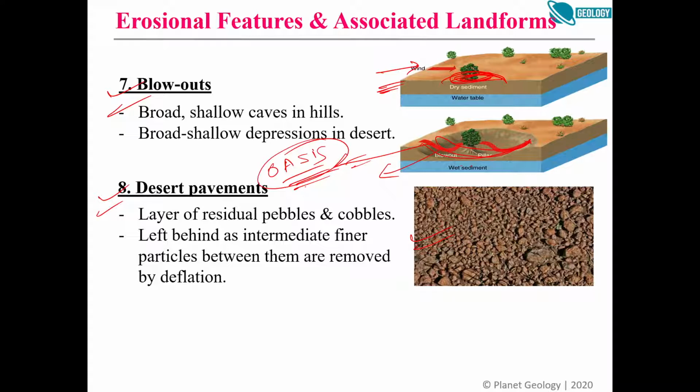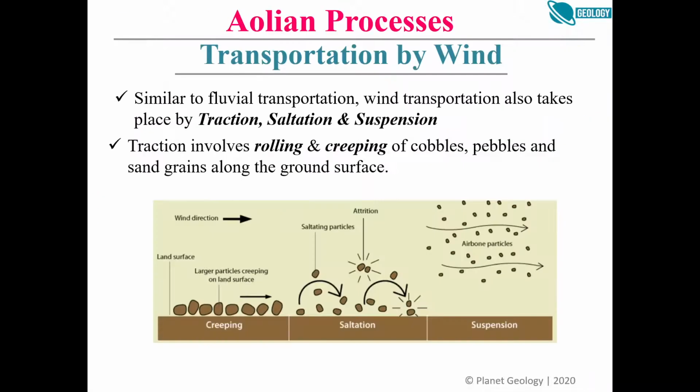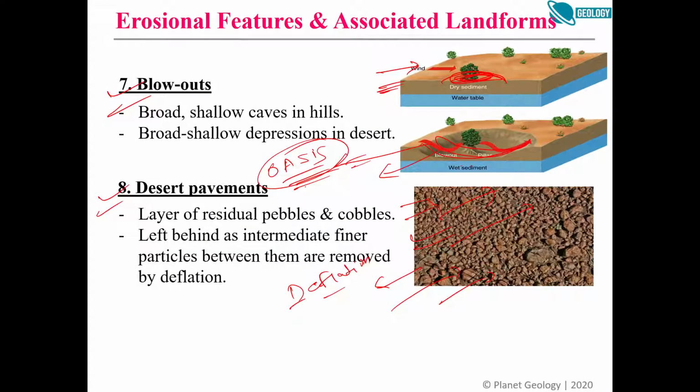We also know how it is formed: by deflation only. The wind has carried all the smaller sand particles, and we'll get something like this. Now all pebbly, uniform size pebbles, we call it desert pavement, right? So these are six or seven terms which you need to remember for erosional landforms of wind.